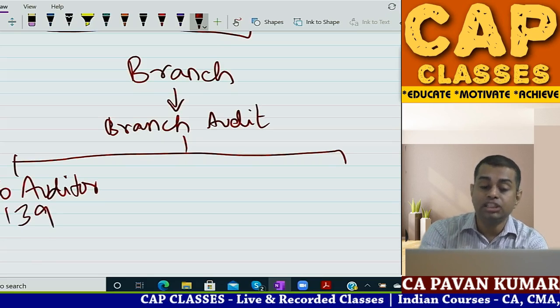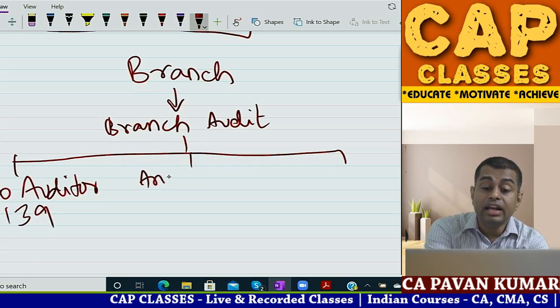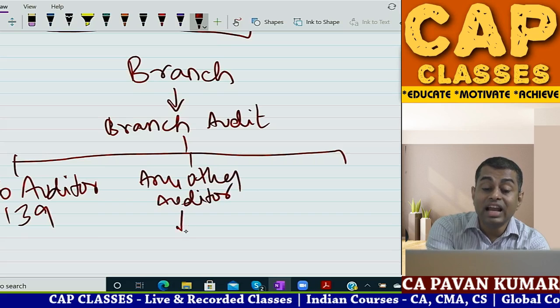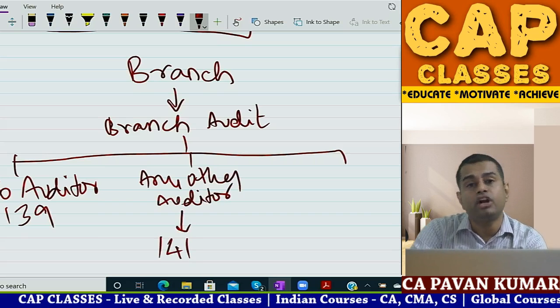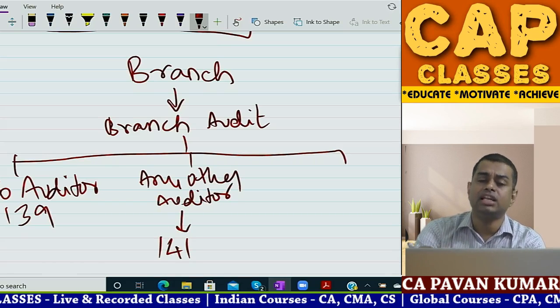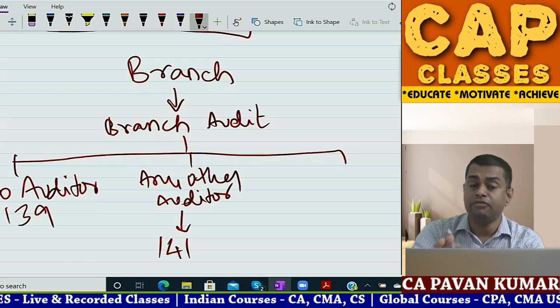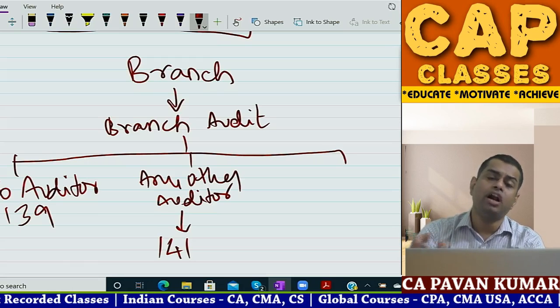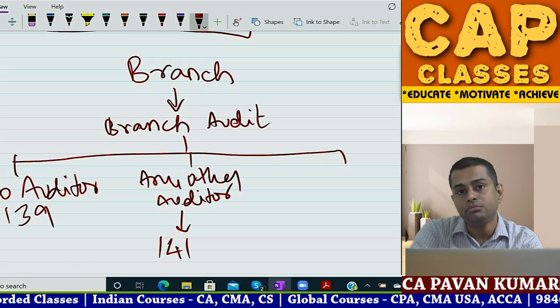That auditor can do branch audit, or any other auditor who is eligible to be appointed as per 141. That means the same qualification: a chartered accountant in practice, or a firm of chartered accountants where the majority of the partners are chartered accountants in practice, or an LLP registered in India.